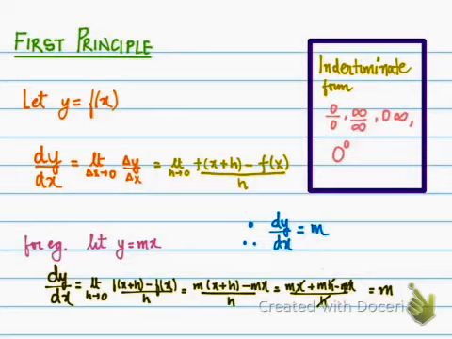Now let's move on to the first principle. Let us suppose that y is a variable and it is a function of x, like it contains a term of x. So the derivative dy by dx is limit delta x approaches 0 delta y upon delta x. Now let us say I change delta x by h.